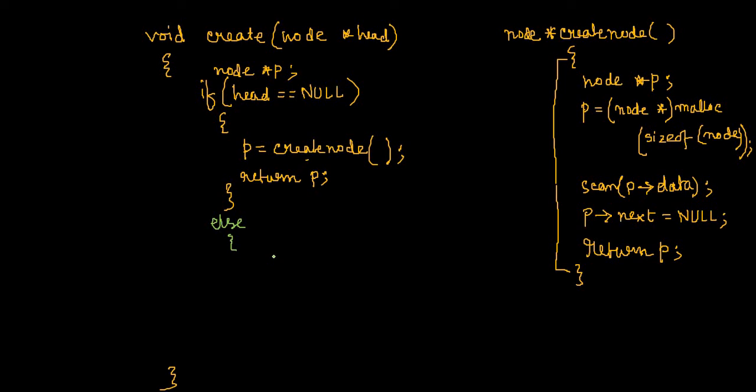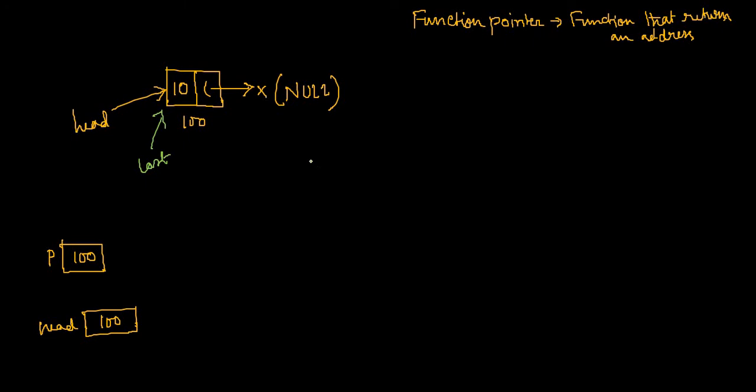How can we create a node? Simple, I will write the same code over here: p equal to create node. That's all. This particular line will call this function again, so another node will be created over here, which is now pointed to by p.